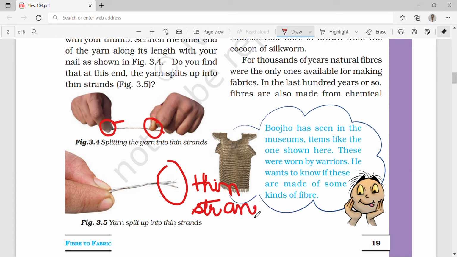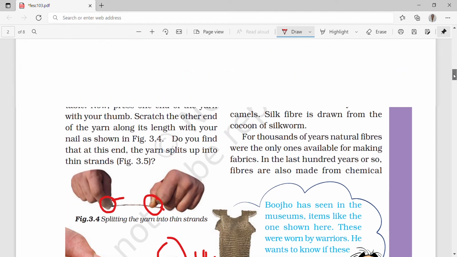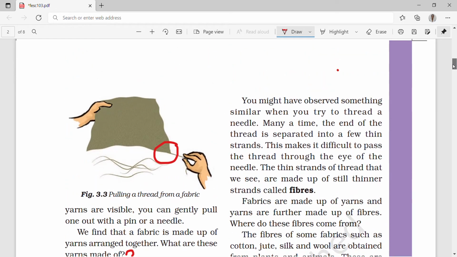Now we will learn why these thin strands came out. You might have observed something similar when you try to thread a needle. When you are putting the thread into the eye of the needle, many times the end of the thread is separated into a few thin strands.